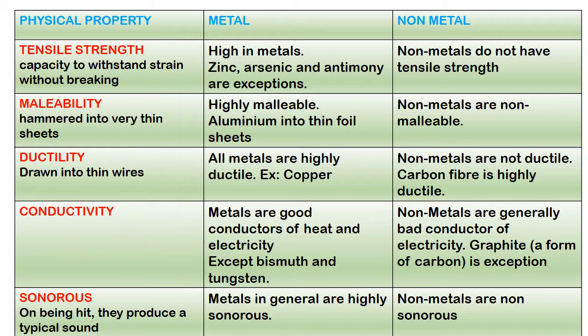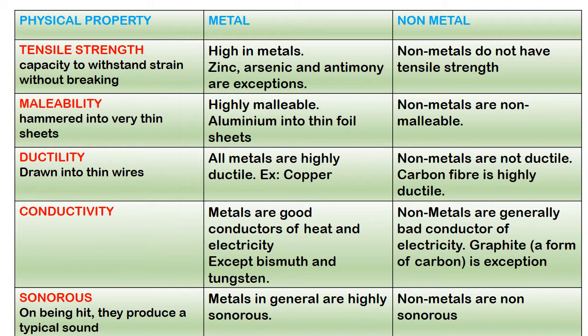Malleability. The ability to be hammered into very thin sheets is called malleability. Metals are highly malleable. Example, aluminium is beaten into thin foil sheets. Non-metals are non-malleable. Ductility. The ability to be drawn into thin wires is called ductility. All metals are highly ductile. Example, copper. Non-metals are non-ductile.